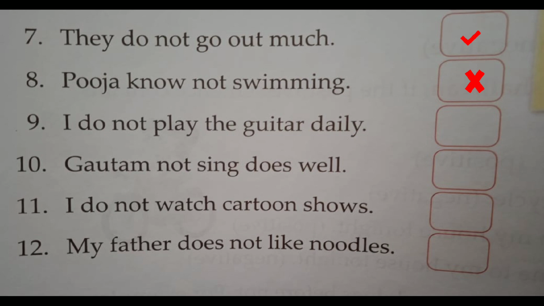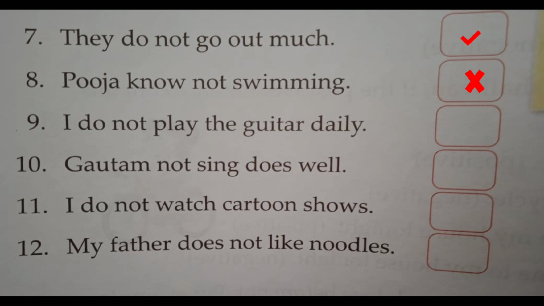Just think, whenever you attempt it by yourself, with I you have to use the simple present tense. Just look at the form of the verb. If the verb is in a simple form, then we understand that it is a simple present tense sentence, right? And if we want to make the sentence negative, we look at the noun or pronoun of the sentence. The pronoun of the sentence is I.